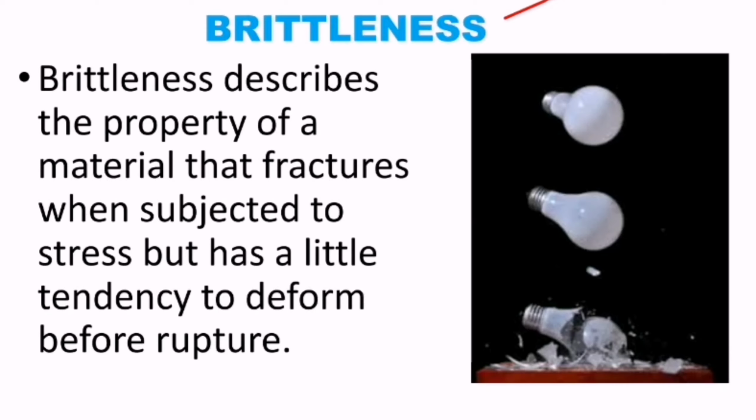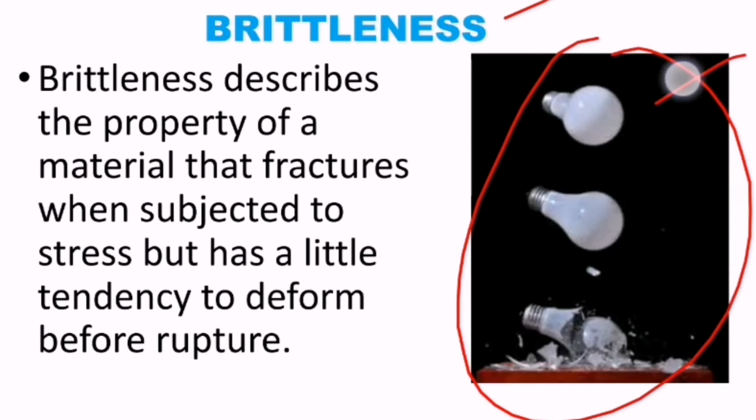Next is brittleness. Look at this figure. This is an electric bulb. When it falls on the floor, it breaks very quickly. Brittleness describes the property of a material that fractures when subjected to stress but has little tendency to deform before rupture. So there is no chance of plastic deformation over a longer time. Very quickly it will break.